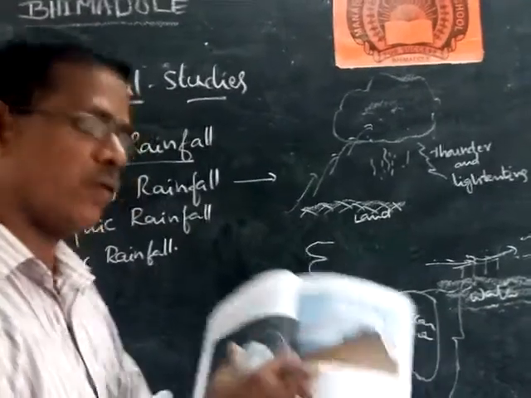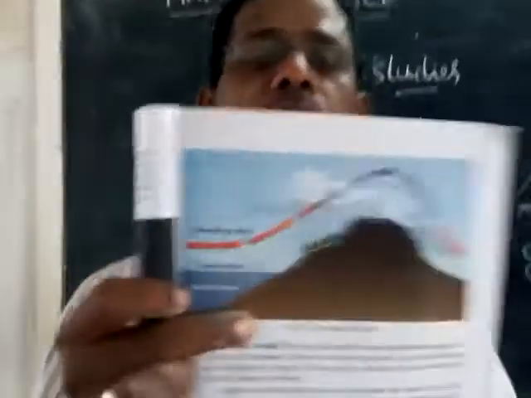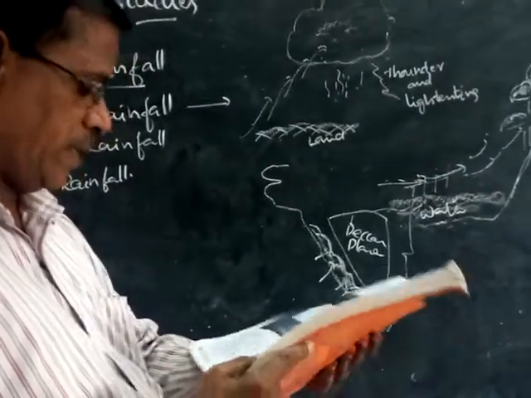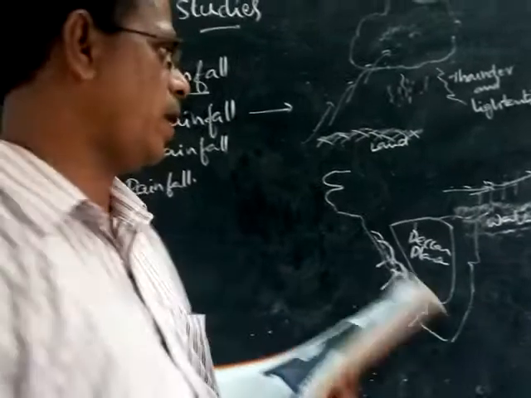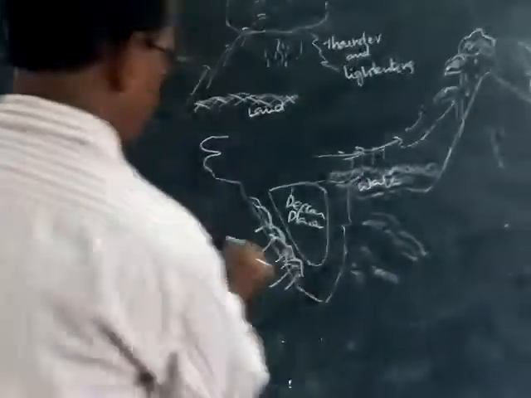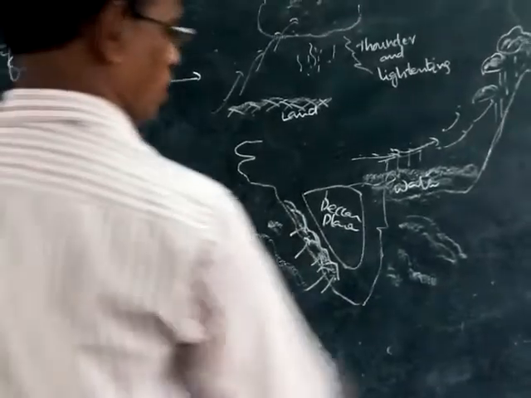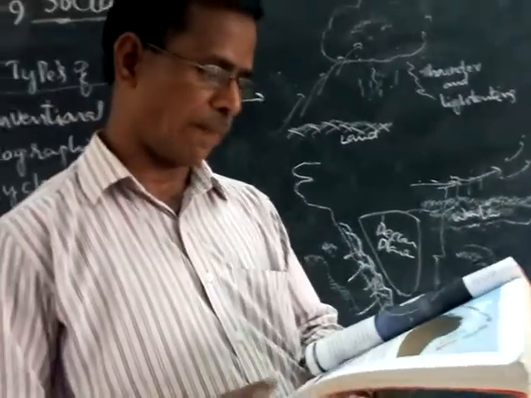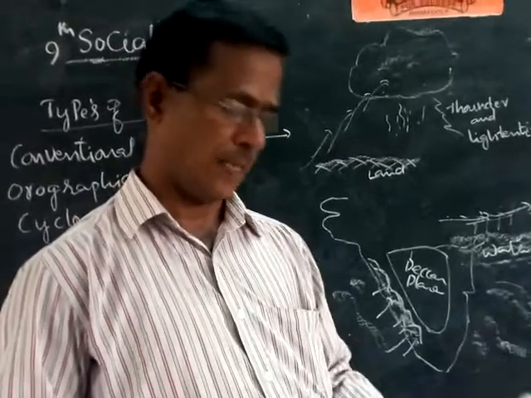Okay. Now this picture is the best example of orographic rainfall formation. Now let's see cyclonic rainfall. What can we observe about cyclonic rainfall? Already you know very well what water bodies are on this side and this side of India. So from this you can see that these types of rainfall are associated with the passage of a cyclone or depression.